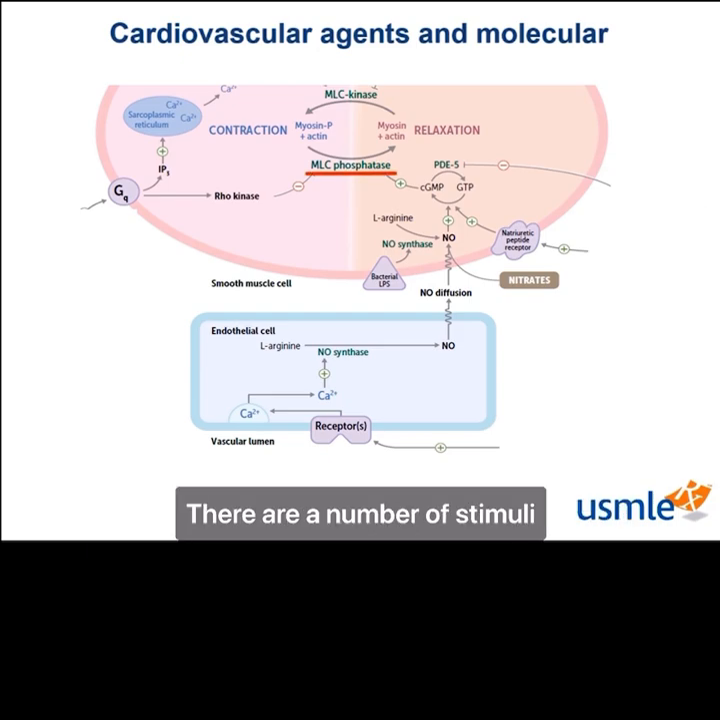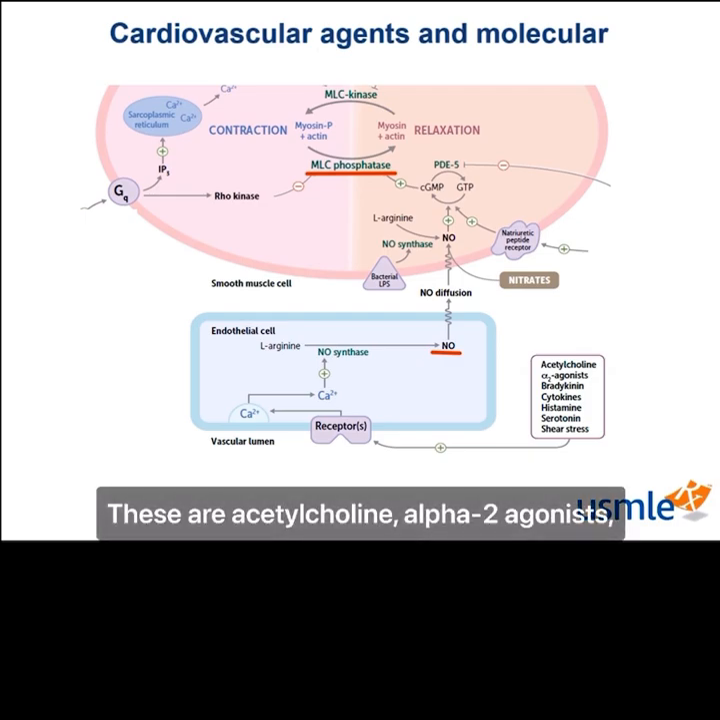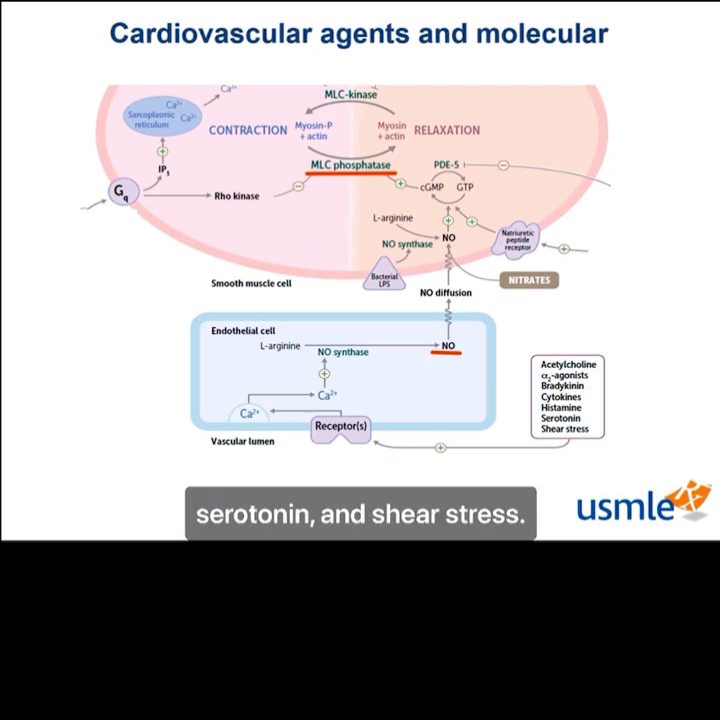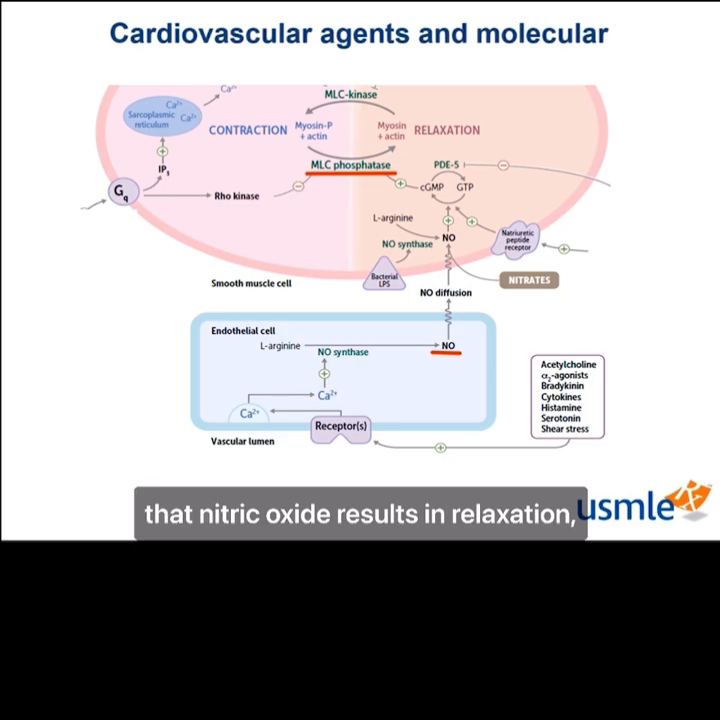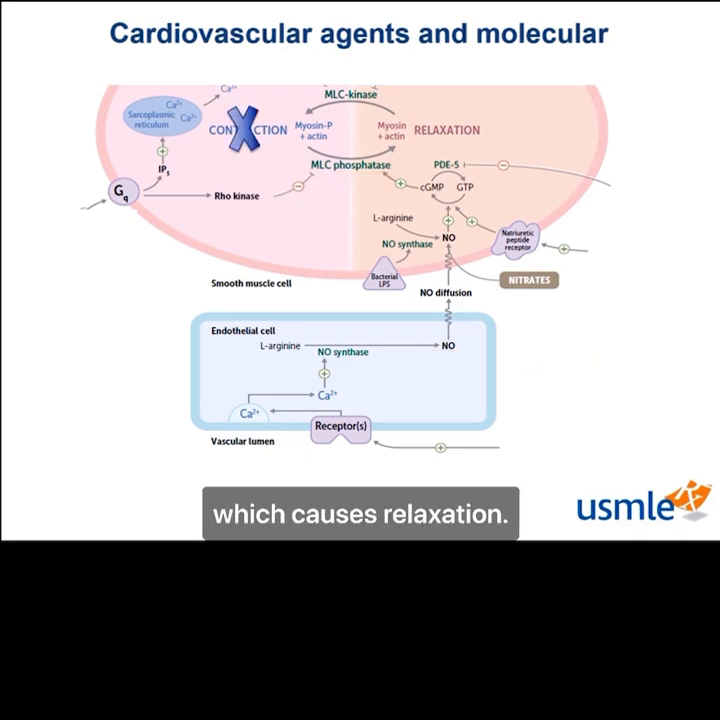There are a number of stimuli that can affect the vascular lumen, thereby increasing nitric oxide release. These are acetylcholine, alpha-2 agonists, bradykinin, cytokines, histamine, serotonin, and shear stress. I'm sure that many of you already know that nitric oxide results in relaxation, but let's work through how. So nitric oxide increases cyclic GMP, increasing the action of MLC phosphatase, resulting in dephosphorylation, which causes relaxation.